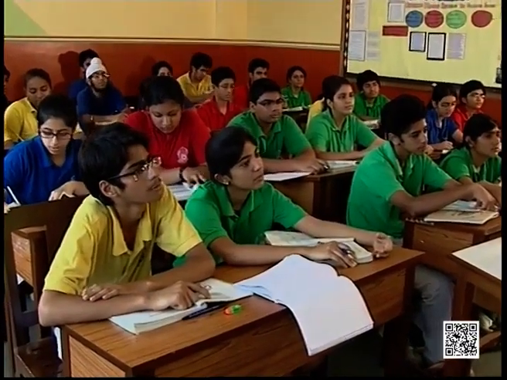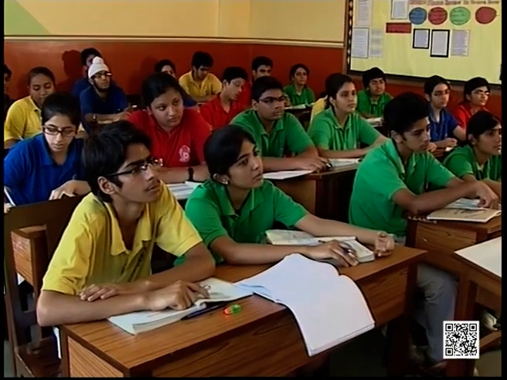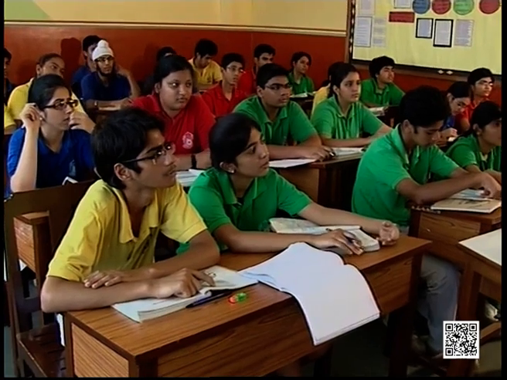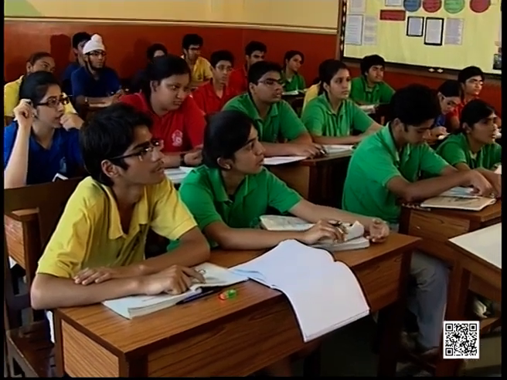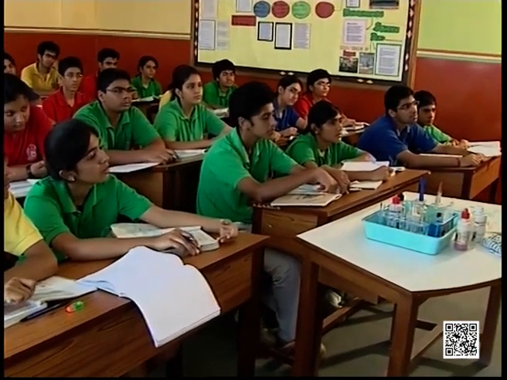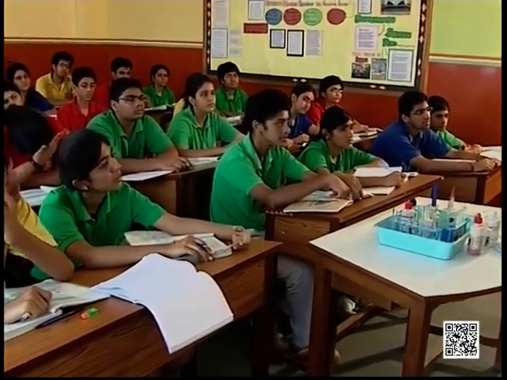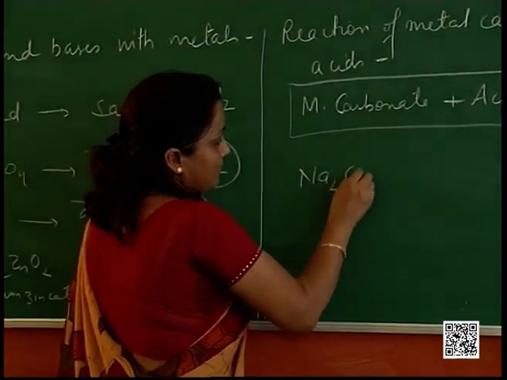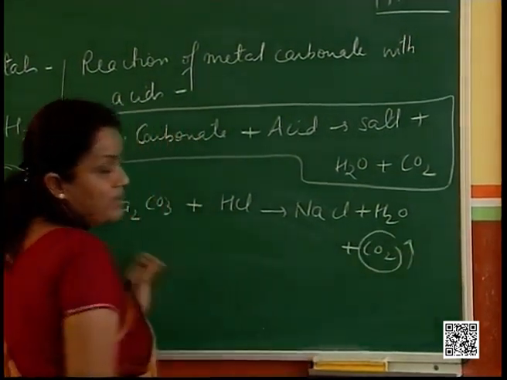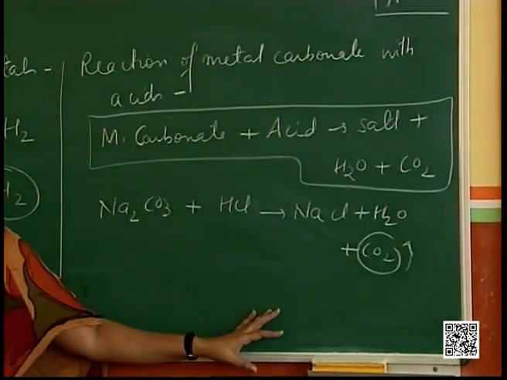If you know the formula for the metal carbonate and you know the acid that you have poured in, correspondingly you're going to make a salt out of it, and then you will see the effervescence being produced. If practically you see, it's the carbon dioxide gas that is being produced. Alright, let's take the example of sodium carbonate that we used plus HCl. Then you will have NaCl plus H2O and plus CO2. This was the gas that was being released in the reaction.